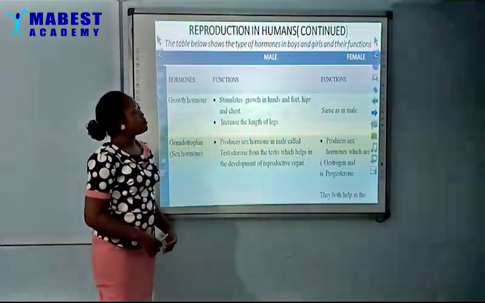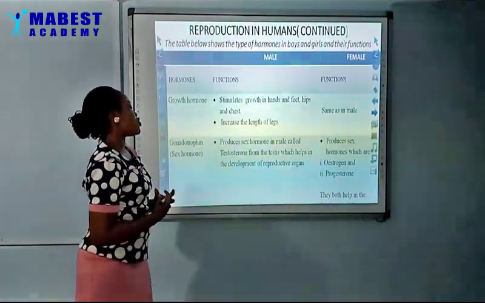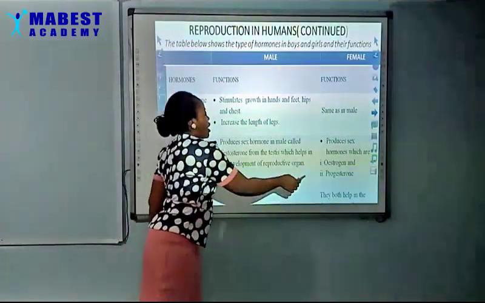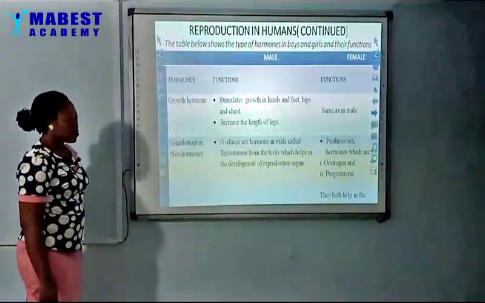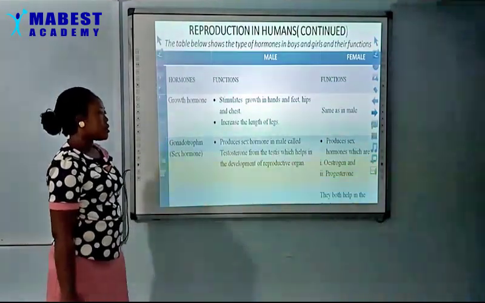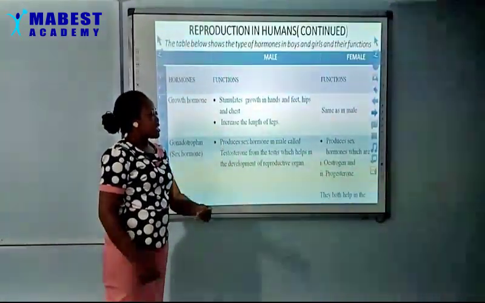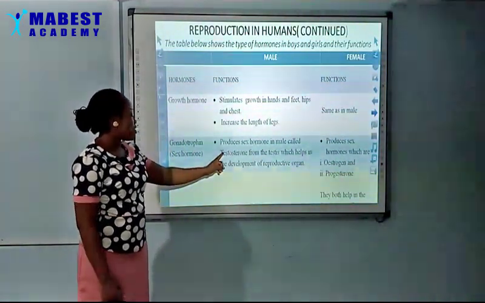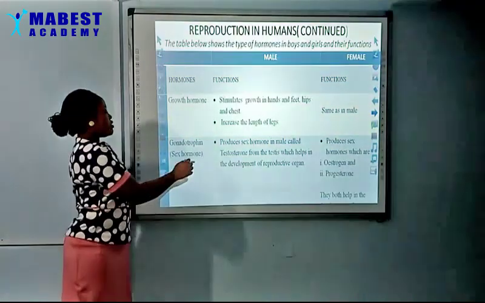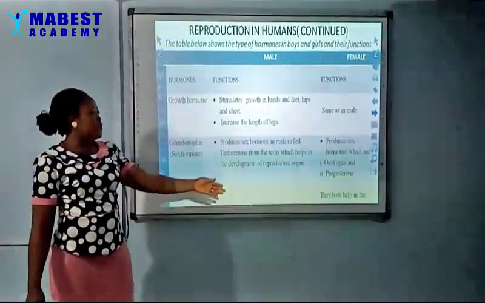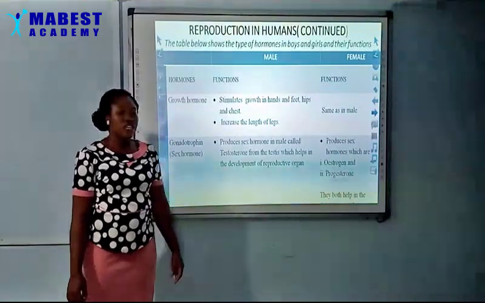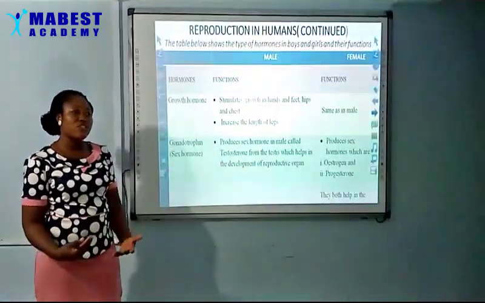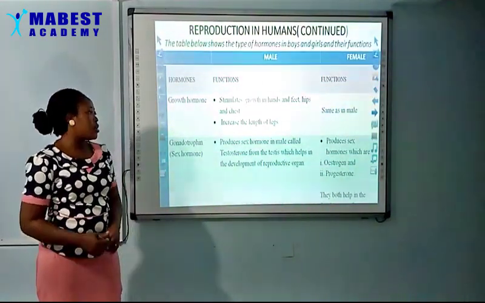Now in female, we have two major hormones we'll be looking at. We have estrogen and progesterone. They are hormones that are found only in female. They are not found in male. The only sex hormone we have in male is testosterone. But in female, we have estrogen and progesterone. They are responsible for production of ovaries and also preparation of the uterine wall.